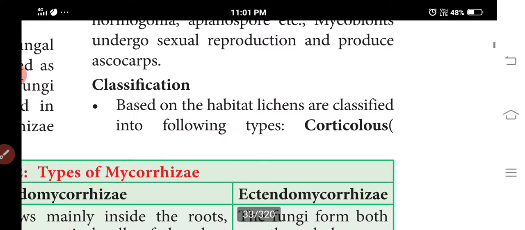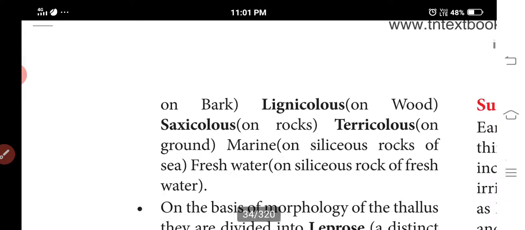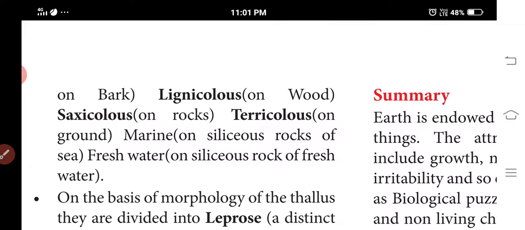Classification based on habitat: lichens are classified into the following types. Corticolous grows on the bark. Lignicolous grows on wood. Saxicolous grows on the rocks. Terricolous grows on the ground. Marine lichens grow on siliceous rocks of the sea, and freshwater lichens grow on siliceous rock of freshwater. So based on habitat they are classified into lignicolous, corticolous, terricolous and saxicolous.